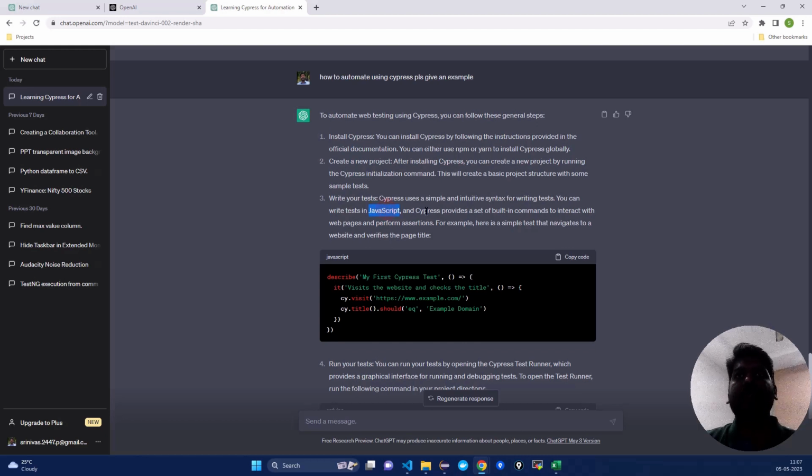You can write tests in JavaScript, and Cypress provides a set of built-in commands to interact with web pages and perform assertions. For example, here is a simple test that navigates to a website and verifies the page title. So this is a small basic code which navigates to a particular website, and then you check whether the title is equal to this or not.